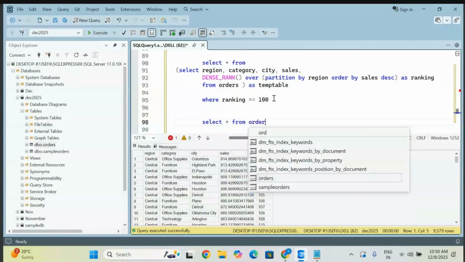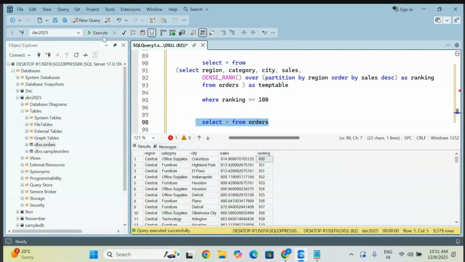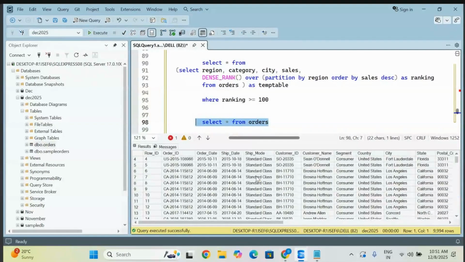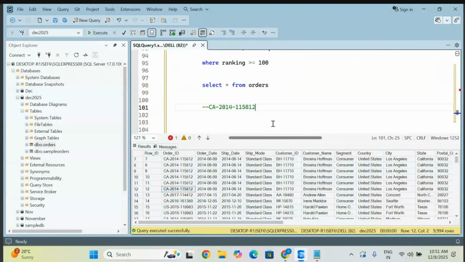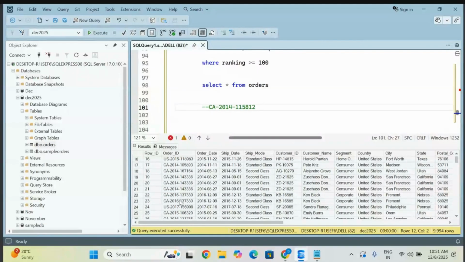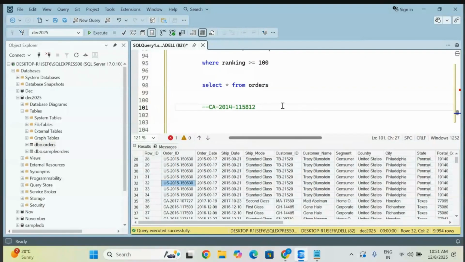So from your orders table, go and execute it first. In some cases, the client or someone is going to give you some records like this. For order ID, I am taking this copy. They will share it with you on Teams and ask you whether this record is available in the data or not. Let me take one more record. We have to check whether these items are available in your data in a particular column or not. Validation purpose only. One of our students got this doubt.